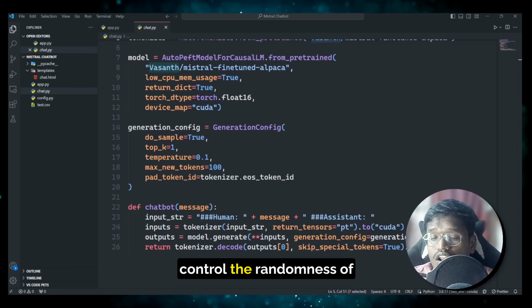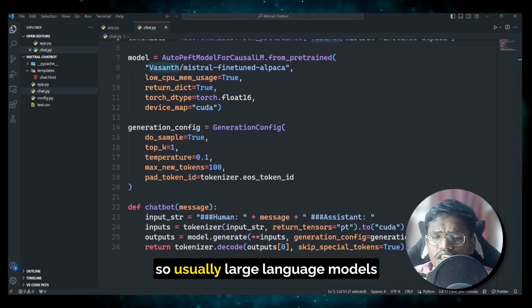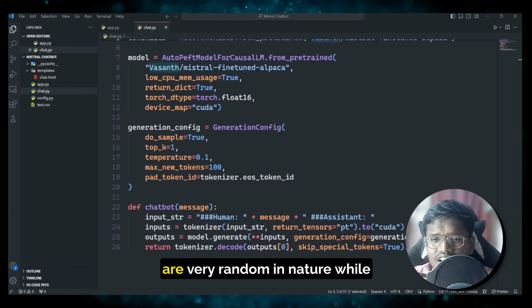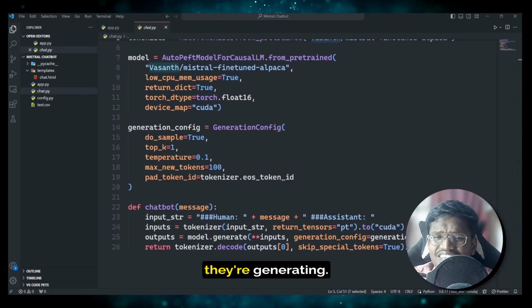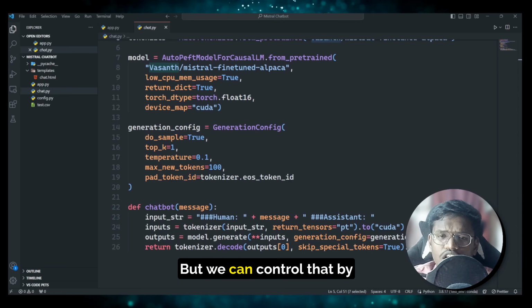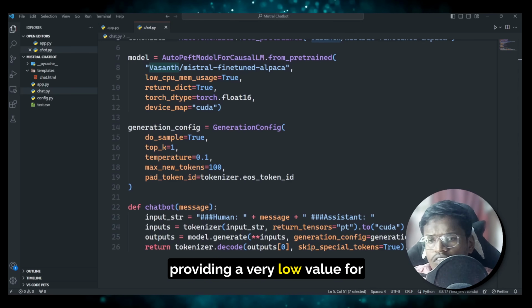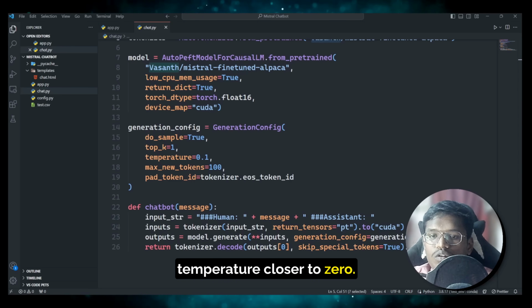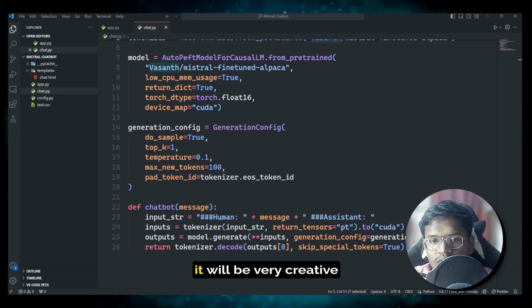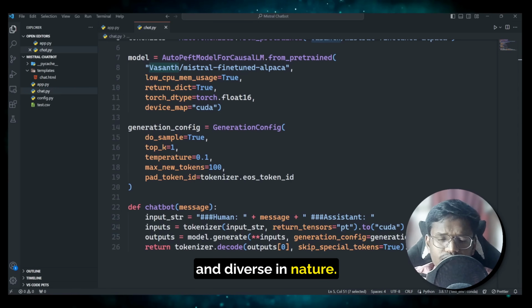It is to control the randomness of the generation. Okay, so usually large language models are very random in nature while they're generating, but we can control that by providing a very low value for temperature closer to 0. Okay, when you're closer to 1, it will be very creative and diverse in nature.